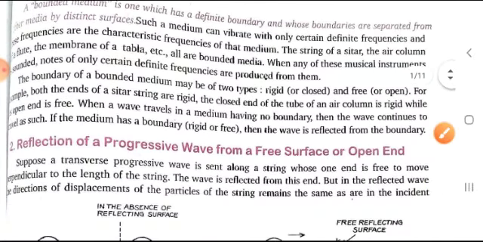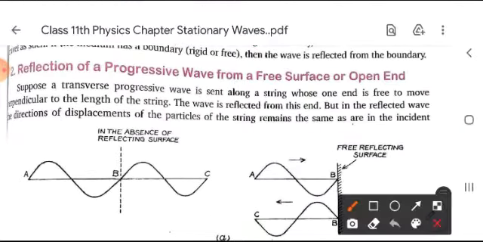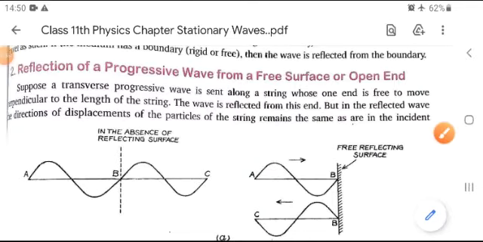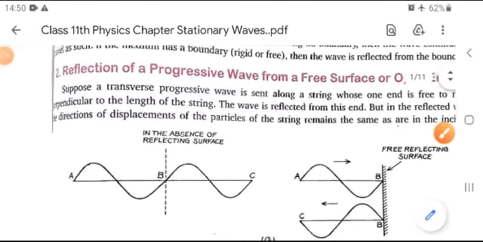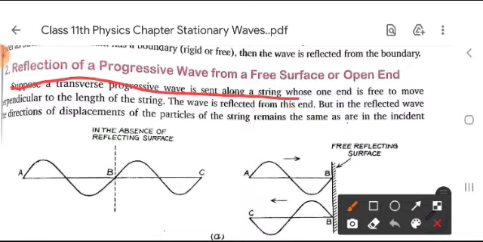Now, moving forward, which are shown in the diagram: reflection of propagation of progressive waves from a free surface or free end, that is shown here.